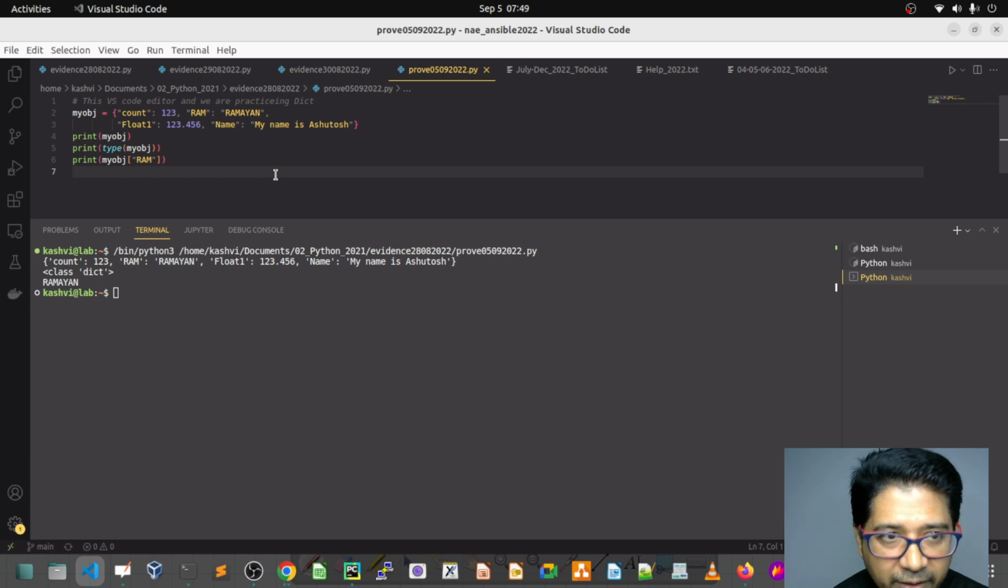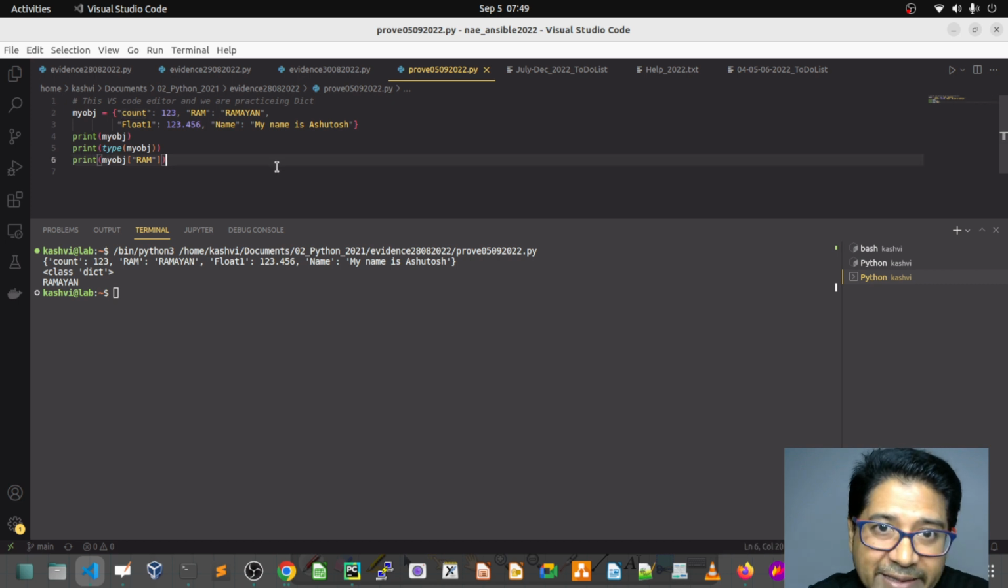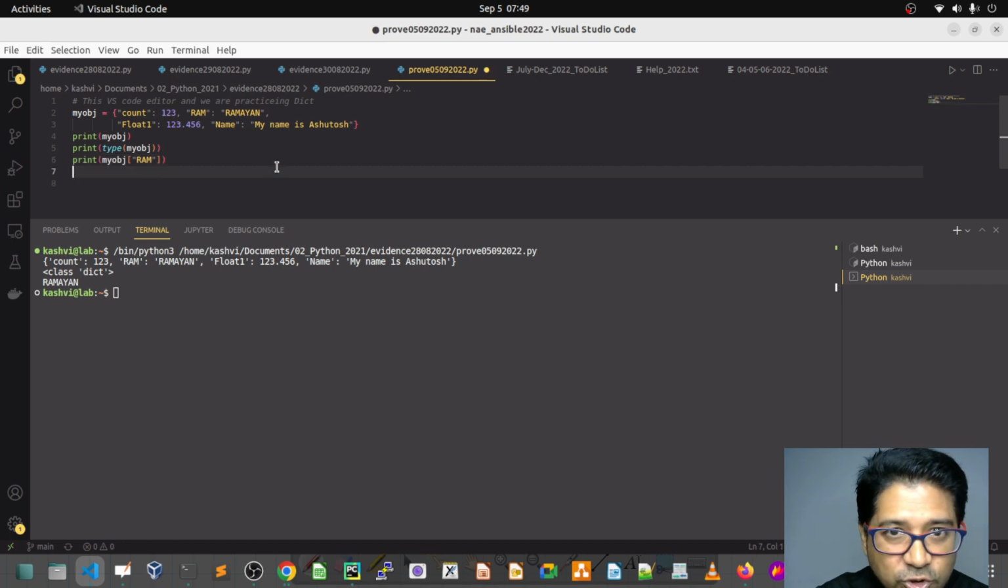Before going to the for loop, I want to ask how you access your keys and values into a list. Suppose I have thousands of keys and values here, and I want only all the keys in my list. Do you understand the question? I have key-values and I want only my keys: count, Ram, float one. Only a list of the keys. How do you do that?